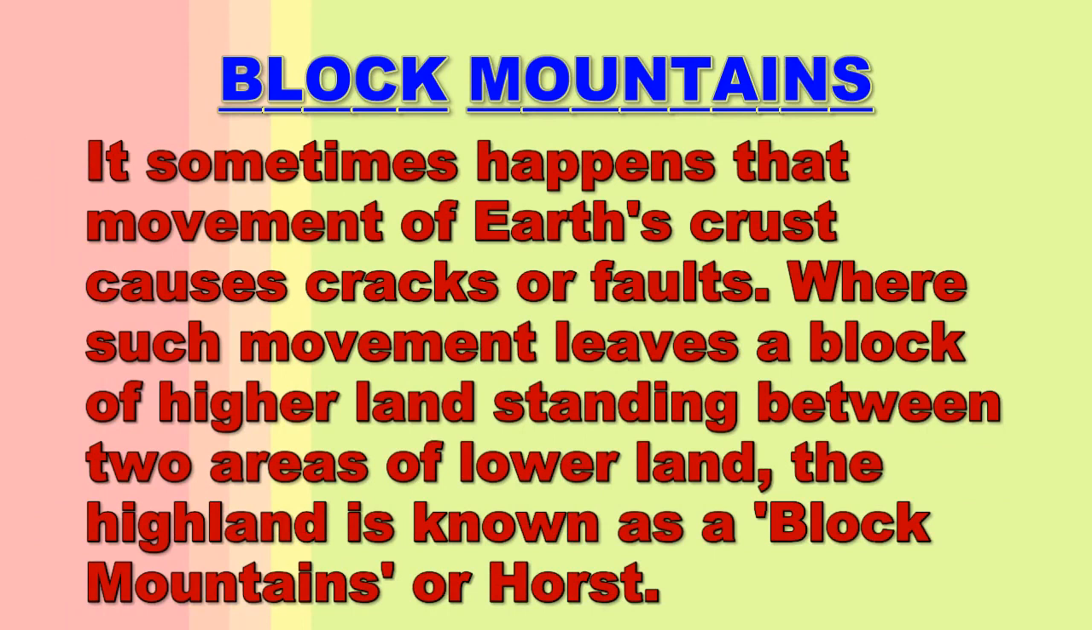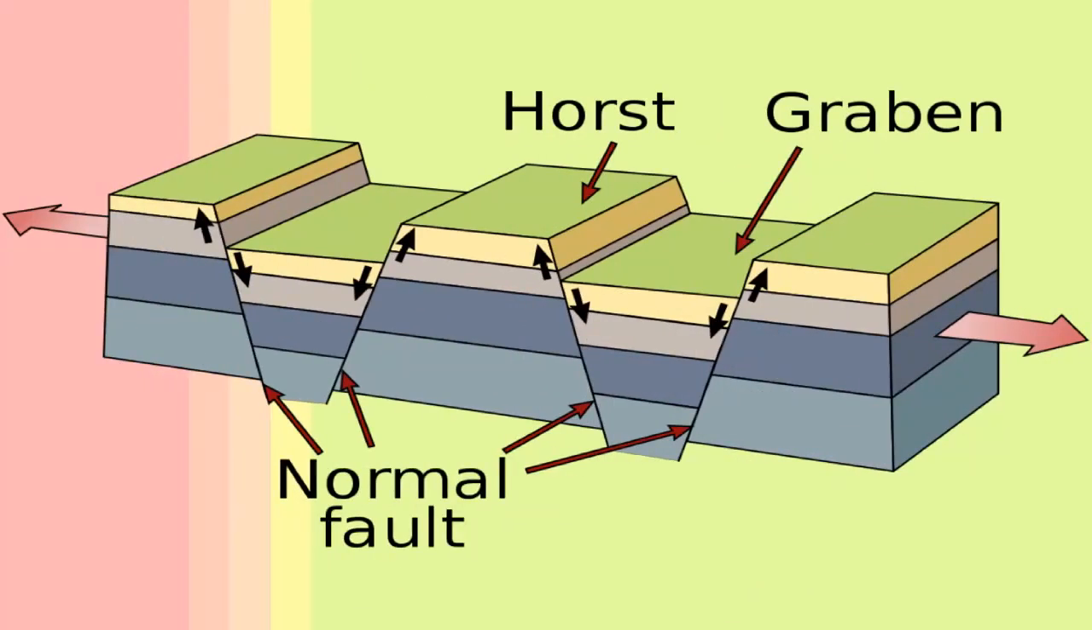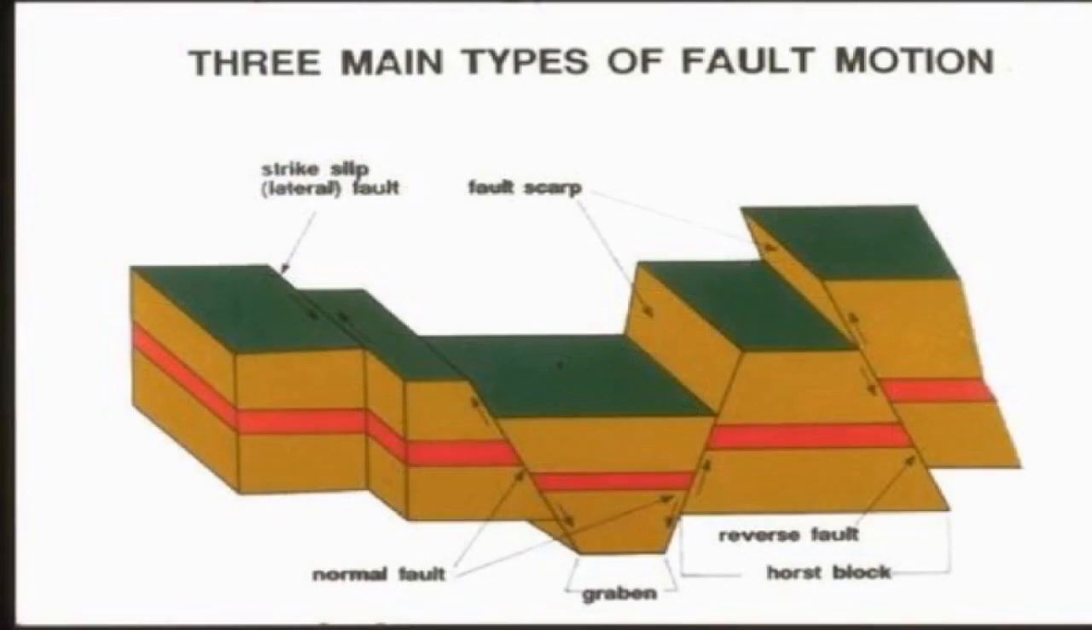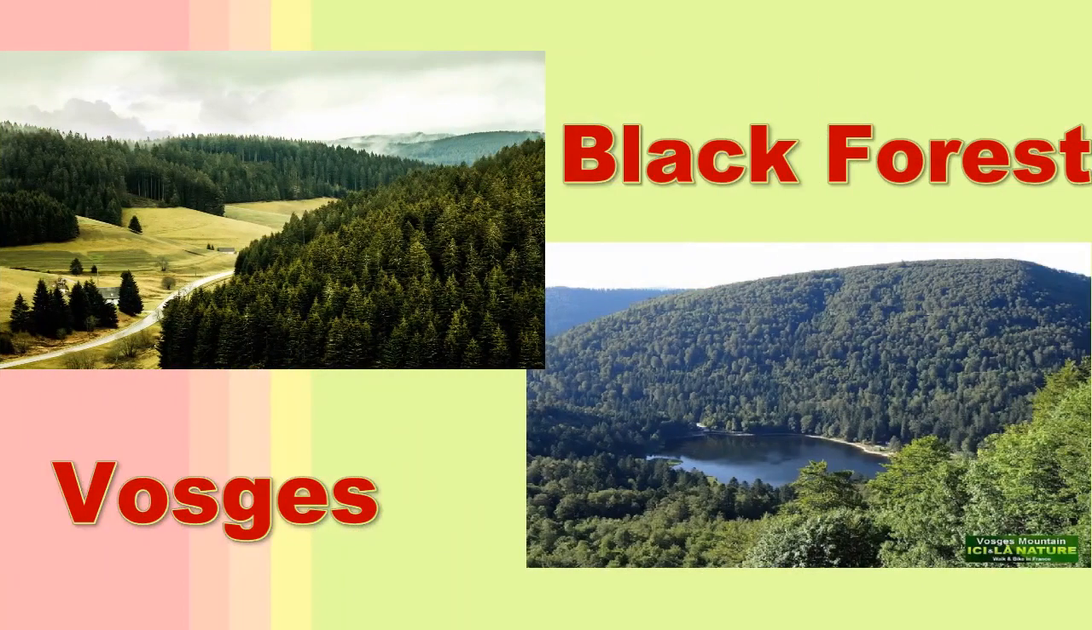What happens is that sometimes, because of the movement of the earth's crust, cracks and faults develop, as you can see in the diagram. When such movement leaves a block of higher land standing between two areas of lower land, the highland that comes out is known as the block mountain or horst. The Vosges and the Black Forest are examples of such formation.